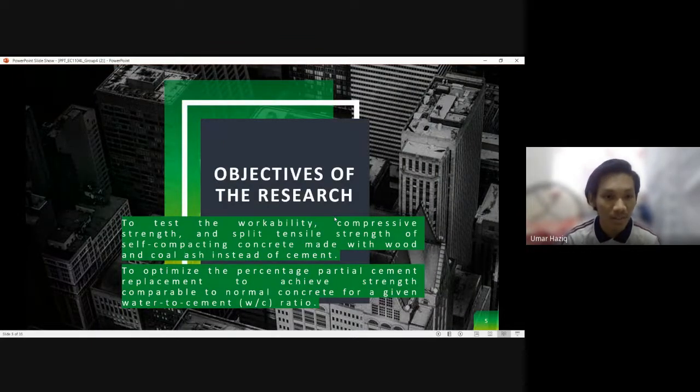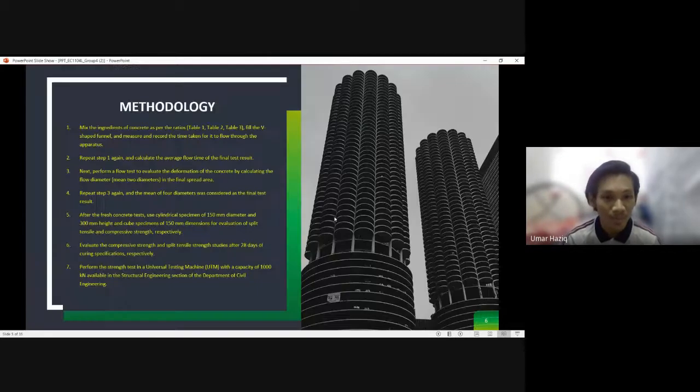The objective of the research is to test the workability, compressive strength, and split tensile strength of self-compacting concrete made with wood ash and coal ash. Second, we're going to optimize the percentage of partial cement replacement to achieve strength comparable to normal concrete for a given water to cement ratio.